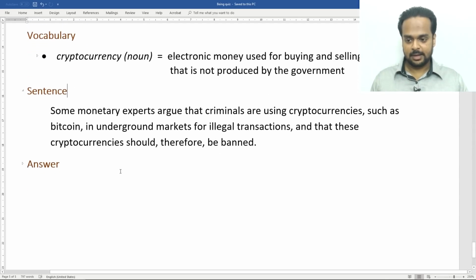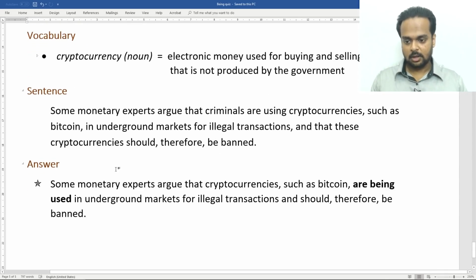Okay, here's the answer. Some monetary experts argue that cryptocurrencies, such as Bitcoin, are being used in underground markets for illegal transactions and should therefore be banned. Look at how much more compact this sentence is.